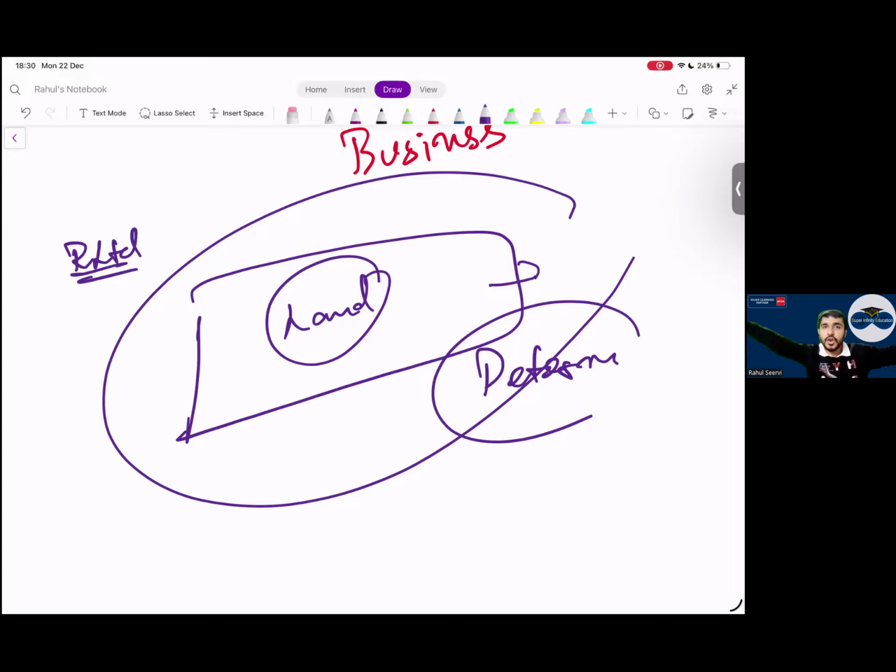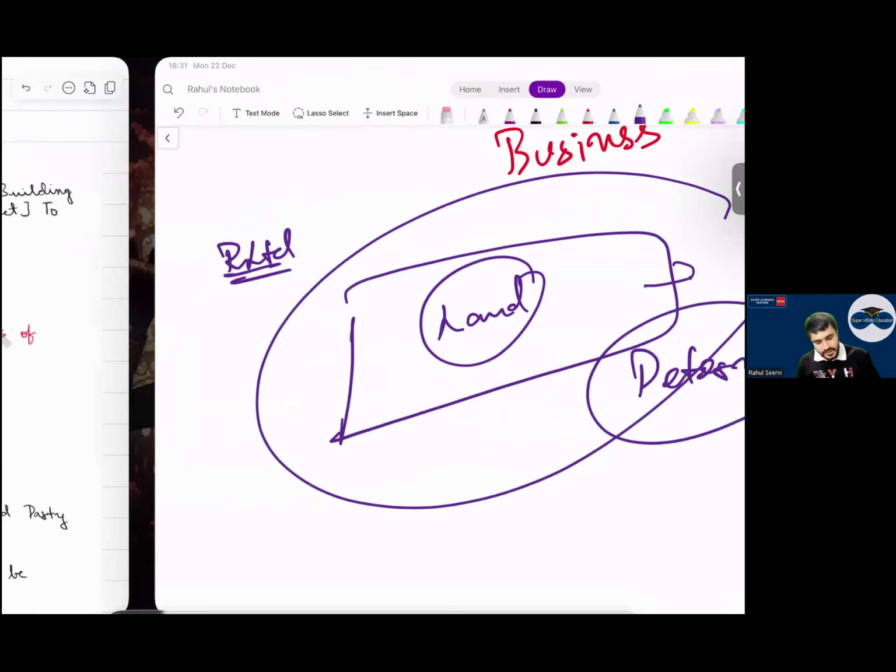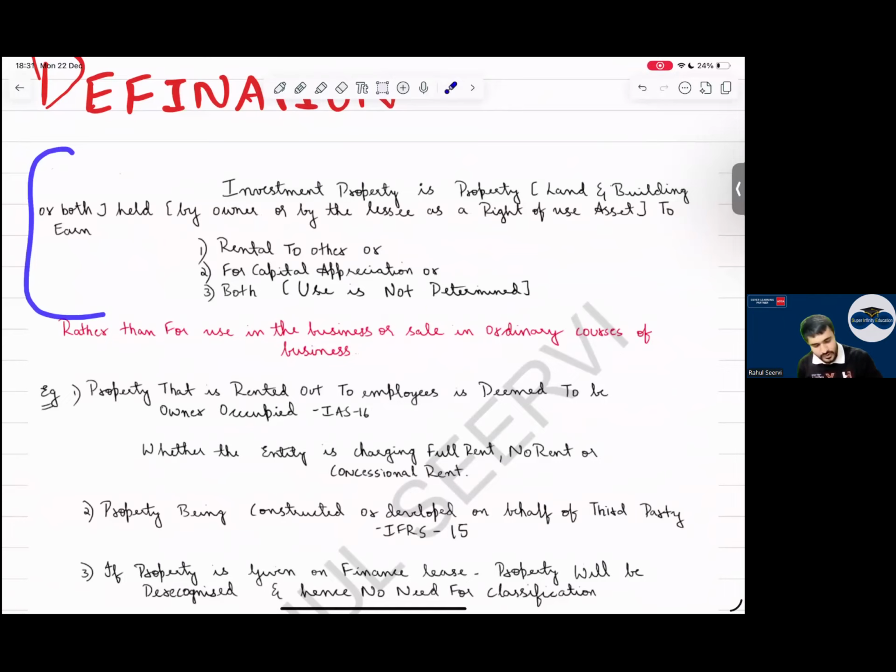I'm living there only. I'll not come back to India. That will never happen, anyway, I'll be in India only. I'll come to India, I'll sell this property, I will take this money, I will go back to the UK. So what is my intention ultimately? Investment only, no? So this also will be investment property. So this is the definition of IAS 40. I hope this is clear to everyone. Any doubts in the definition of investment property?